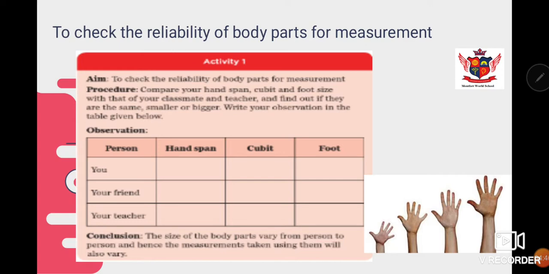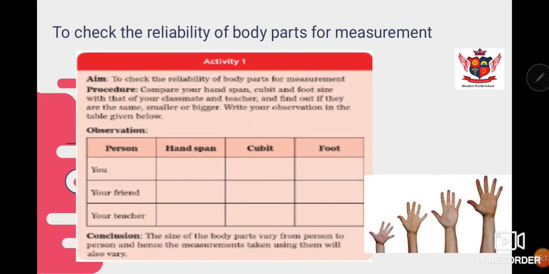Now let's do one very simple activity, to check whether these body parts which are used for measurement are reliable, means can we depend upon them, do they give us accurate results? To check the reliability of the body parts as measures, first of all, you can see this observation table.